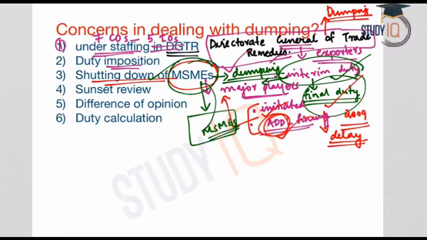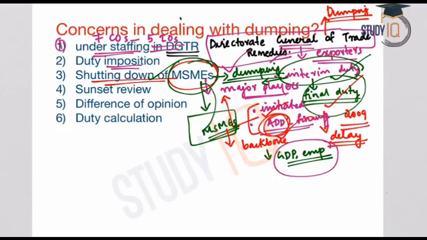And remember, the MSME sector is considered the backbone of the Indian economy. This is because of their GDP contribution as well as their contribution towards employment generation. So if the MSME sector is badly affected due to dumping, it means the Indian economy as such is impacted. The GDP, employment generation, everything is impacted.